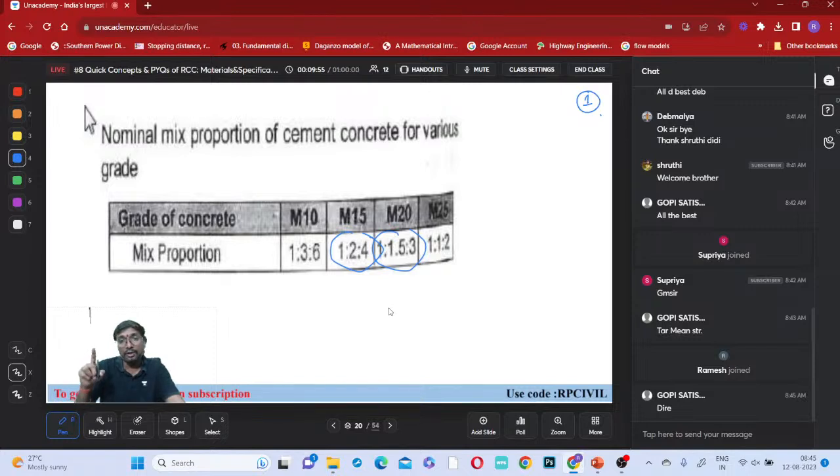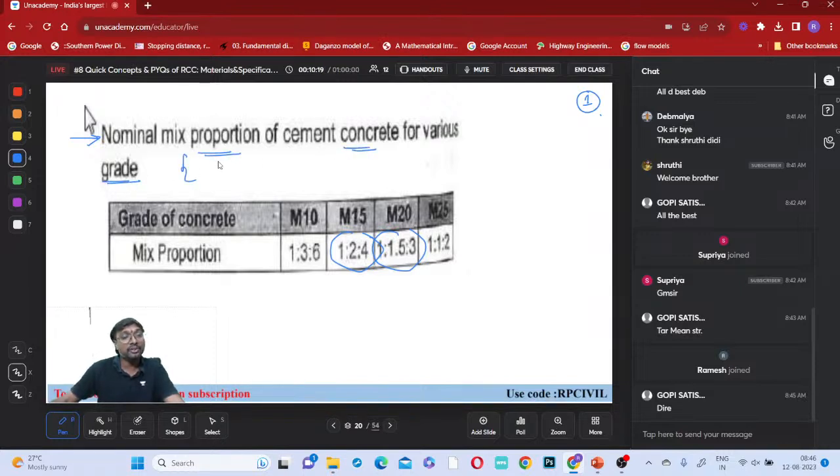For a design mix, if you want to do it, you have to test the properties of this cement, the properties of this fine aggregate, coarse aggregate, then we go ahead, right? But here we don't test the coarse aggregate, fine aggregate, or cement properties; we directly propose this mix, right? So that mix is called which one? This is a nominal mix, right? Nominal mix proportion of cement concrete for various grades, right?